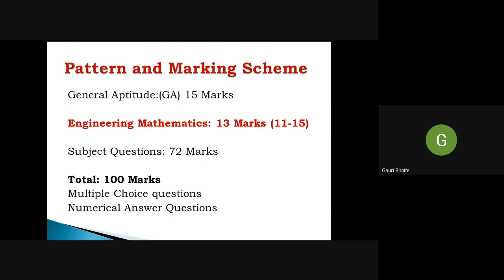The questions from your subject are 72 marks. So the total is 100 marks, and there are some multiple choice questions and some numerical answer questions. You have to find the accurate answer and type it with accurate decimal places. So this is the pattern.